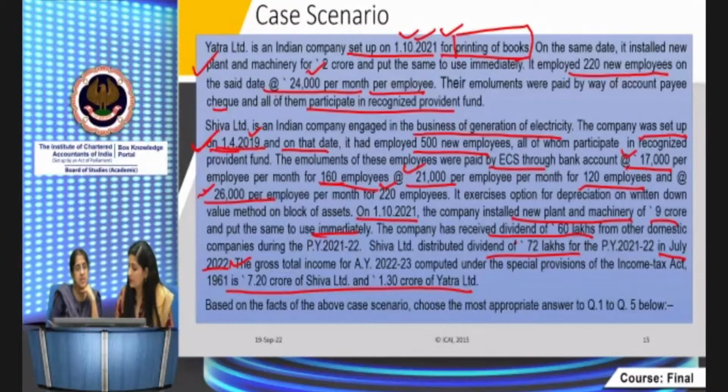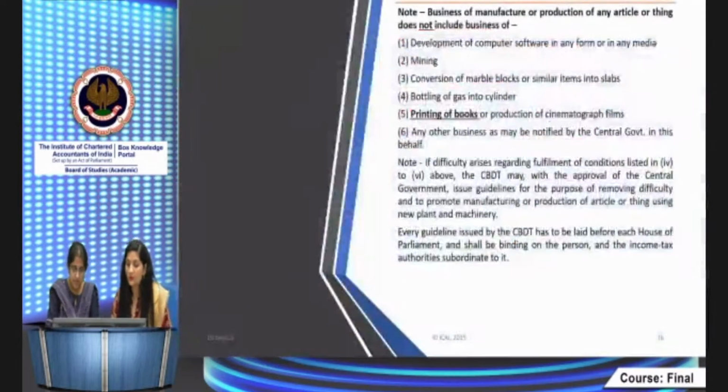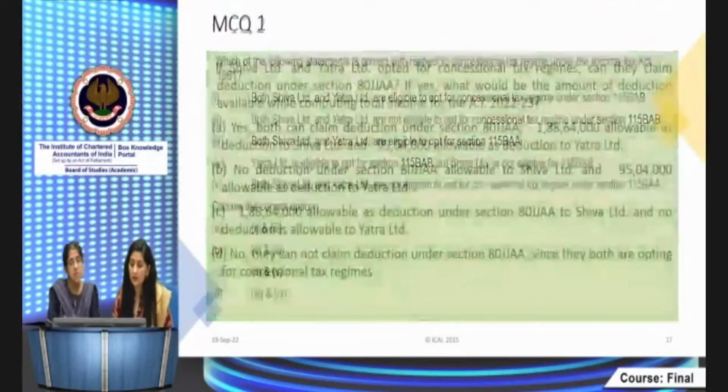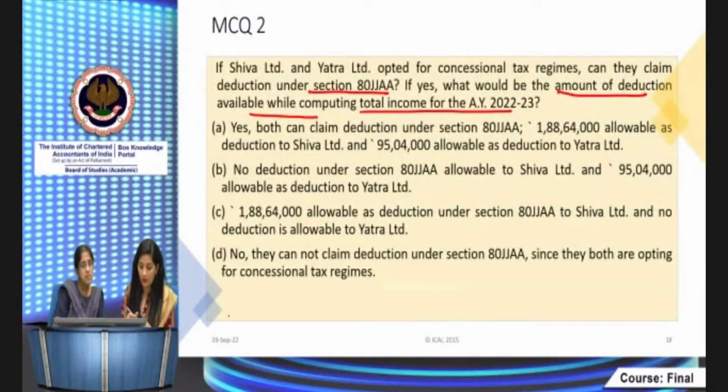This is only for the first one, and then you have to add the second one also. Just a minute, I will show you. You do the calculations.